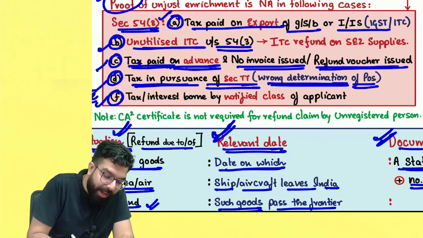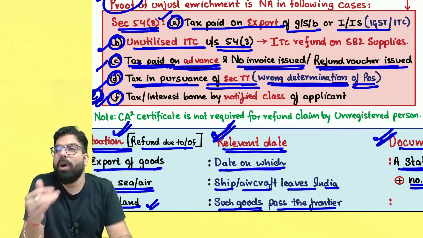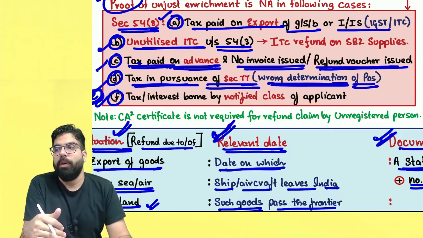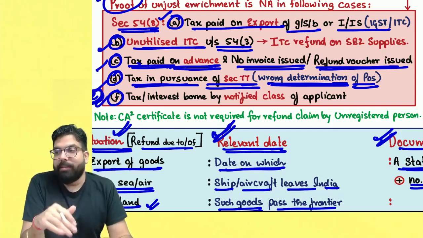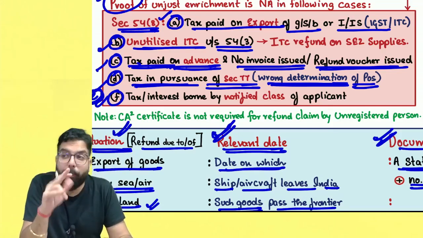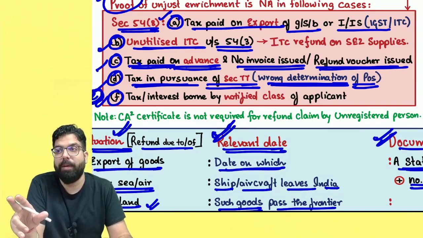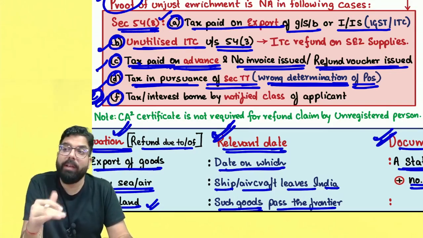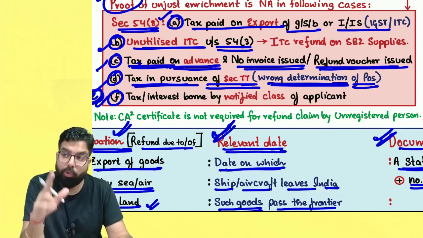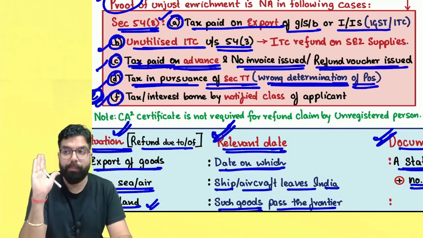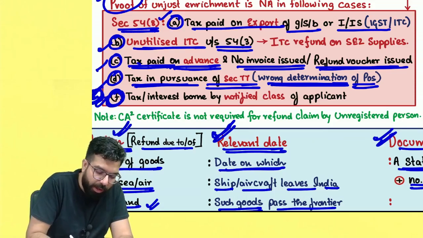And E point actually goes ahead and says that, sir, if you have gone ahead and borne the burden of the tax, then you have to go ahead and give your proof. Only then the refund will be given to you. In that scenario also, unjust enrichment will not be applicable. But sir, for E point, you have to give a proof. And last one over here, for this, you don't have to give a proof.